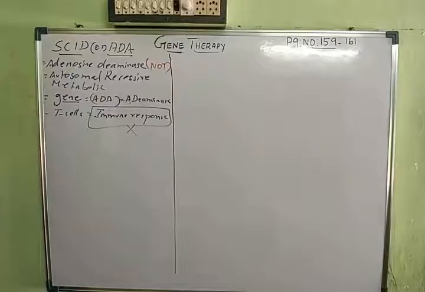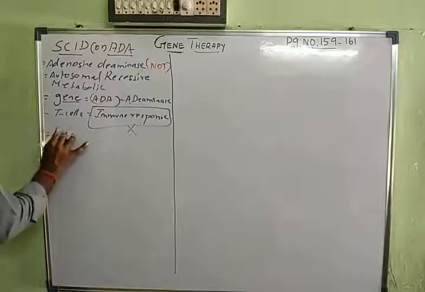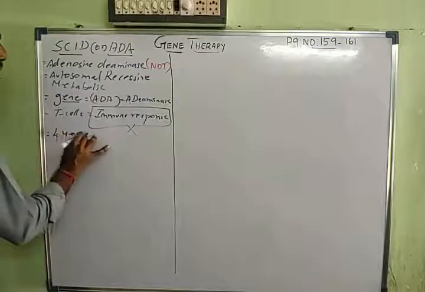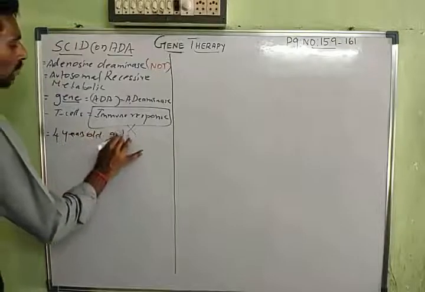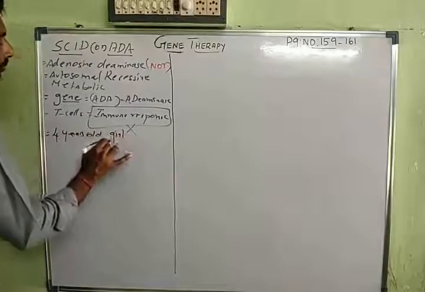There is a diagram part that I will explain to you in the Zoom class, and I will just complete this part. Now this kind of clinical gene therapy was done in the 1990s by French Anderson, and he did this gene therapy with a four year old girl child.